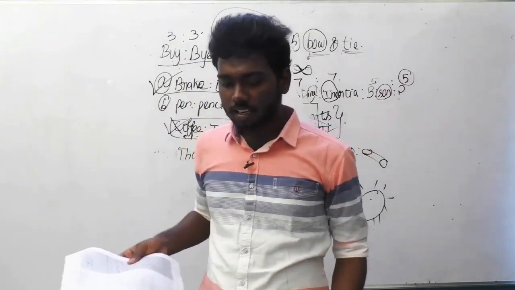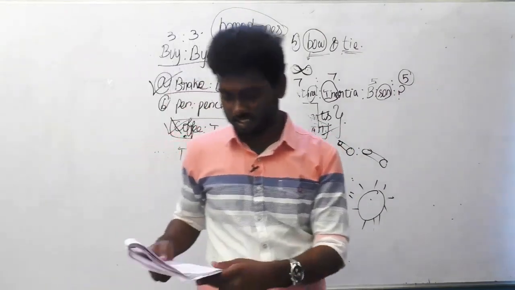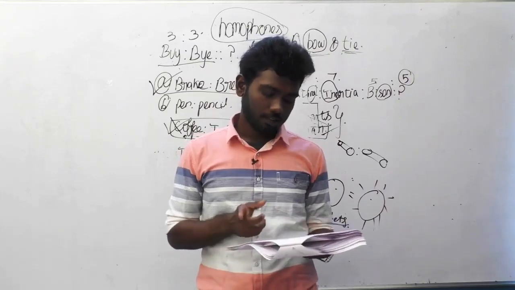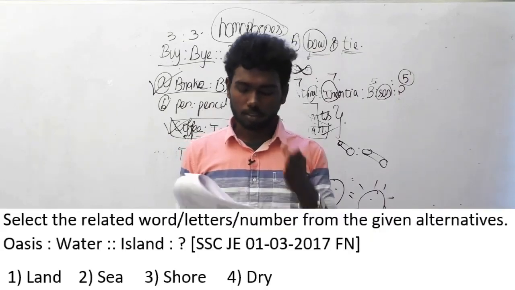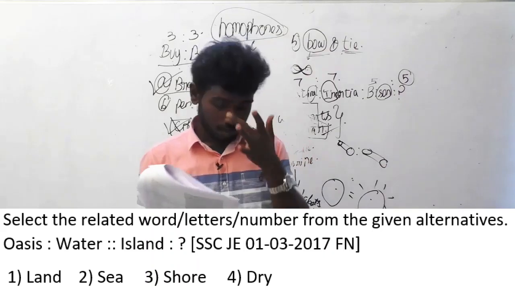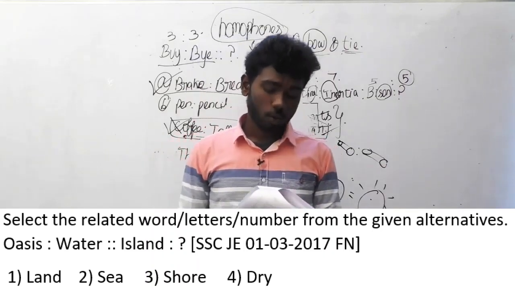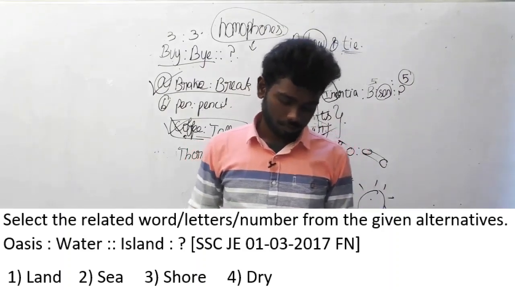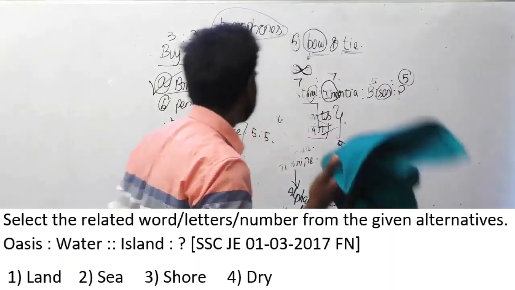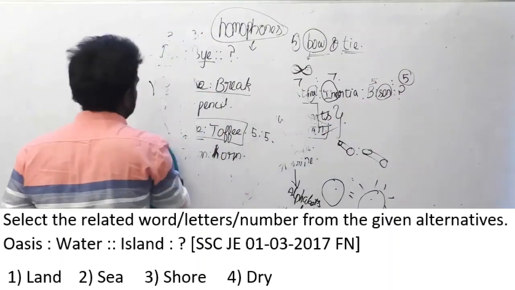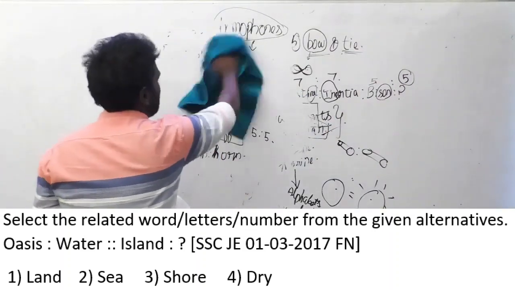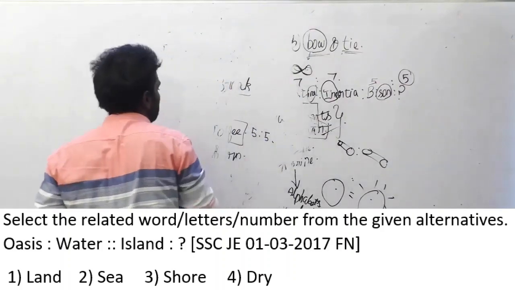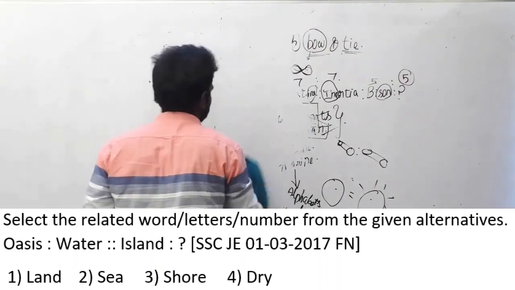Let us move on to the 100th question. We have touched 100, guys, a century. 100th question: select the related word or letters or number from the given alternatives. Oasis is to water, implies island is to dash is the question. This is also a different question. This is a descriptive type of question, and at the same time, you have to know the meaning of the word. Then only you can solve this question.